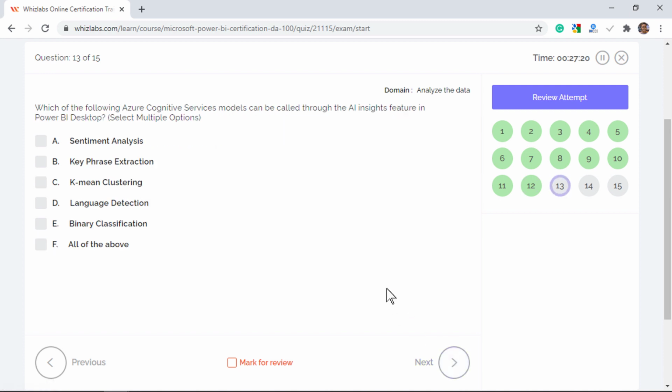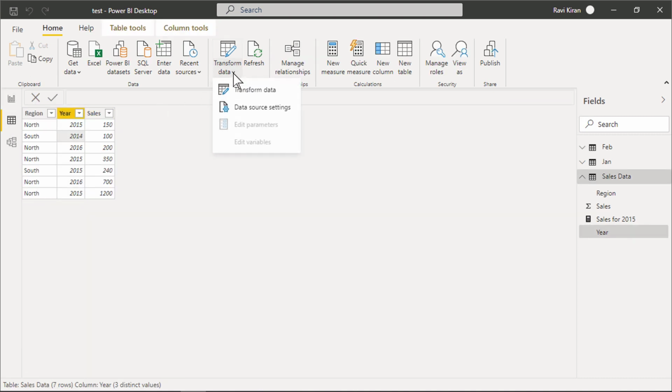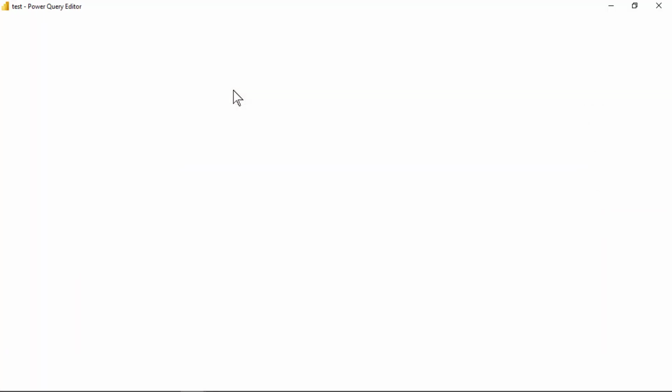Which of the following Azure Cognitive Services models can be called through the AI Insights feature in Power BI Desktop? Select multiple options. Well, to access the AI Insights feature in Power BI Desktop, navigate to the Power Query Editor.